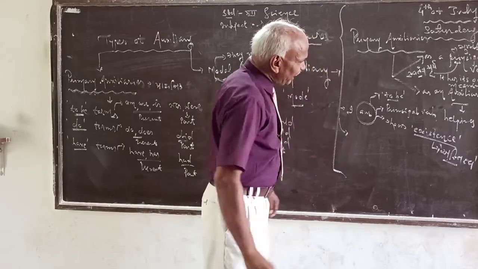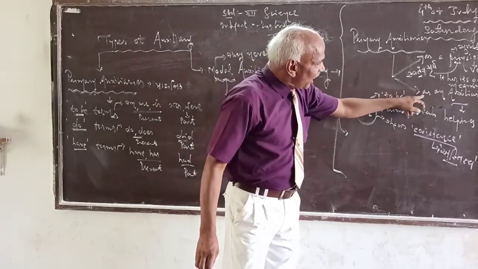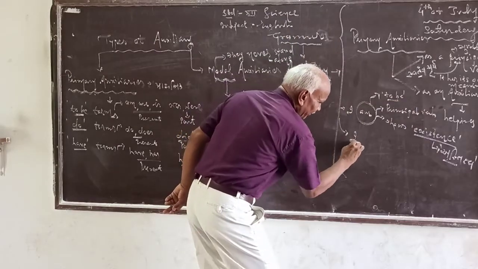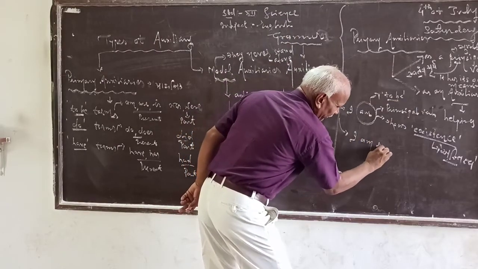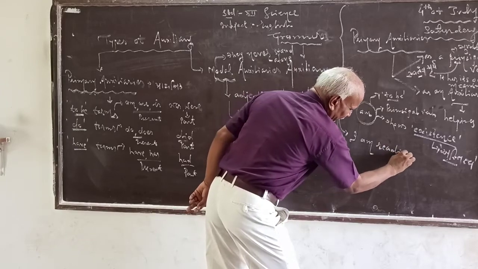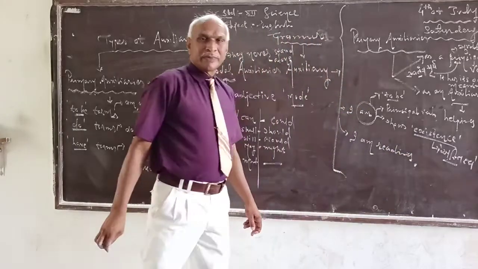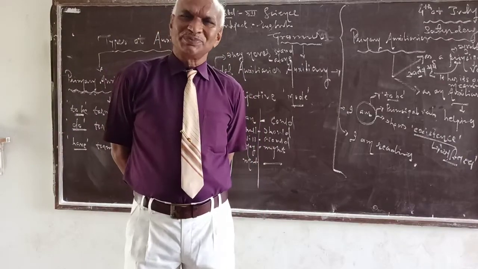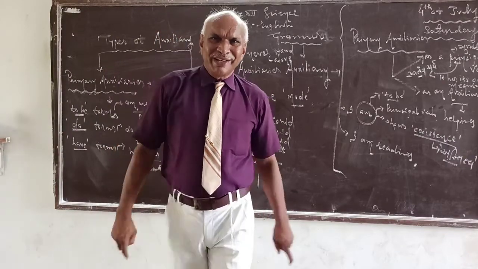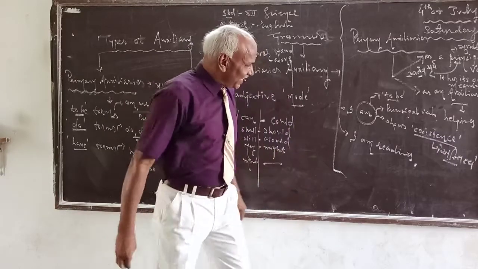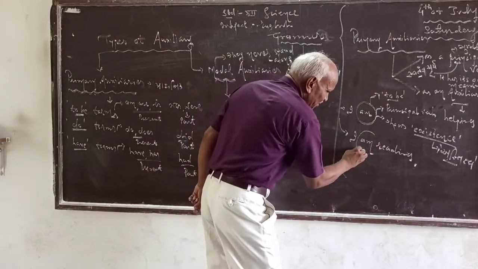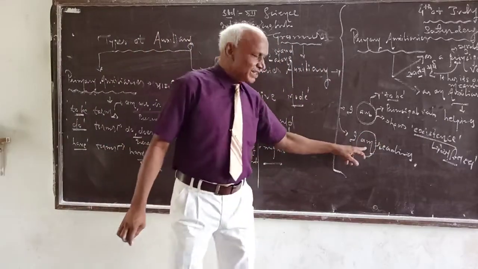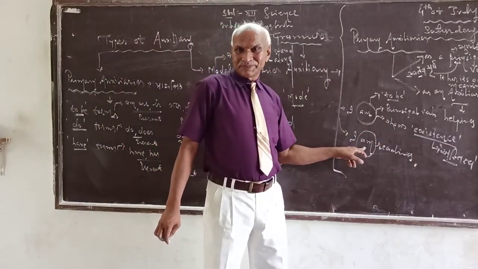Second thing. Now we see it as an auxiliary verb. Listen here. I'm reading English. I'm reading English. Here also am is used. Right? Study this example.